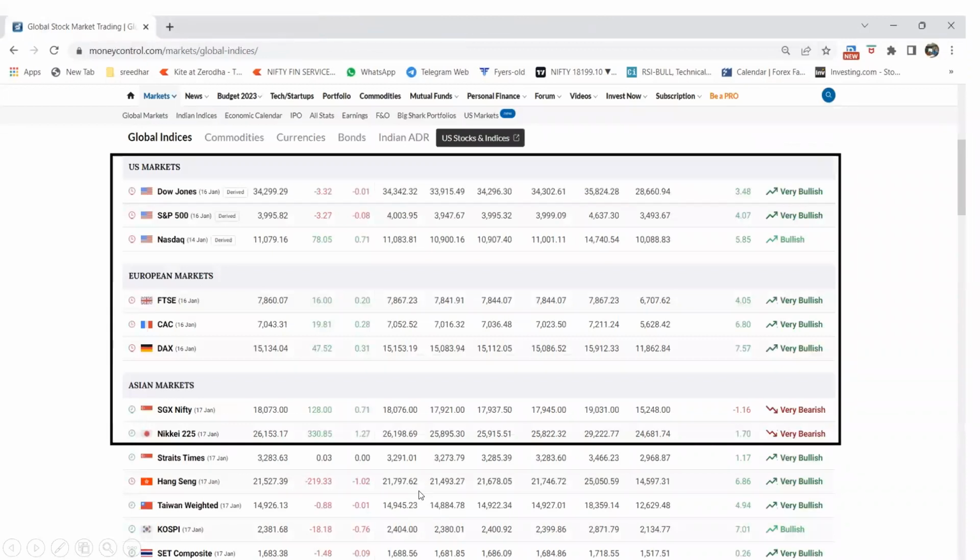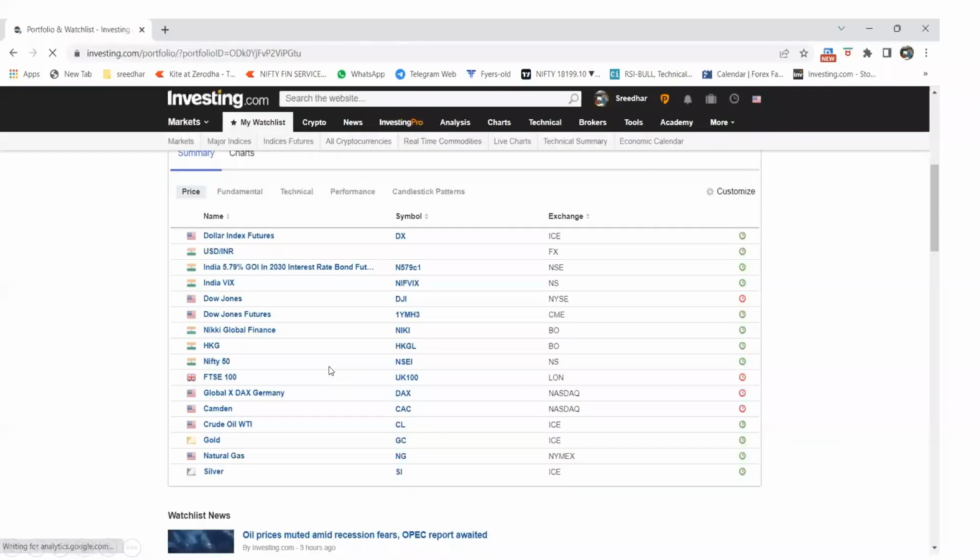Apart from this, we go to moneycontrol.com/market/global index. Here we can see how the Dow index, the US index, performed, how the S&P index performed yesterday, how NASDAQ performed yesterday, and how your European market performed, and how tentatively our market can open. You get this information in SGX and Nikkei, which open in the early morning. How is it going? This is another view in investing.com. You can view all this information similarly.